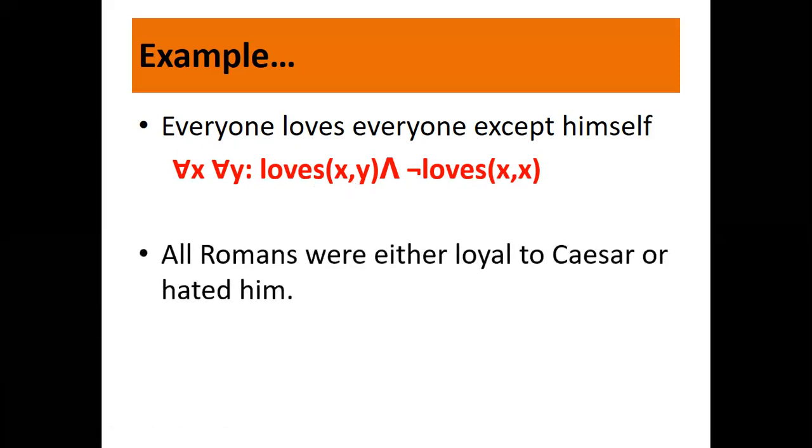Now what? All Romans were either loyal to Caesar or hated him. The very first proper noun we see here is Caesar. We also need to find out what is the information and what is the inference. Here, all Romans is the information, and loyal and hated is the inference. So here we'll be using implies.